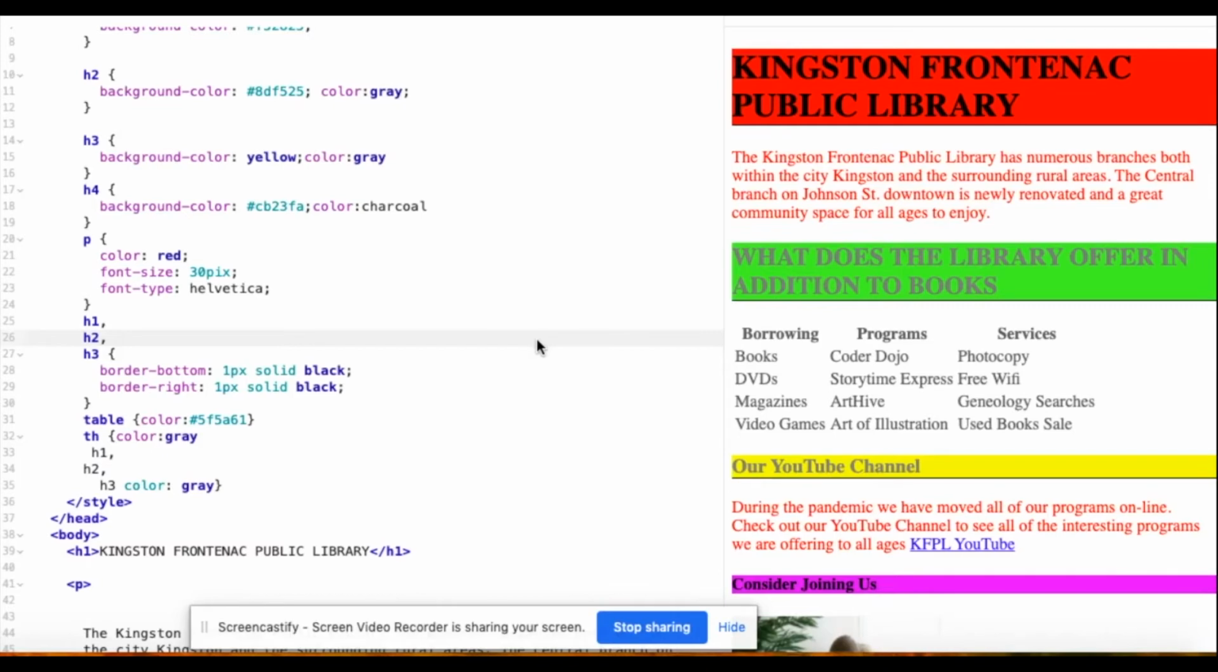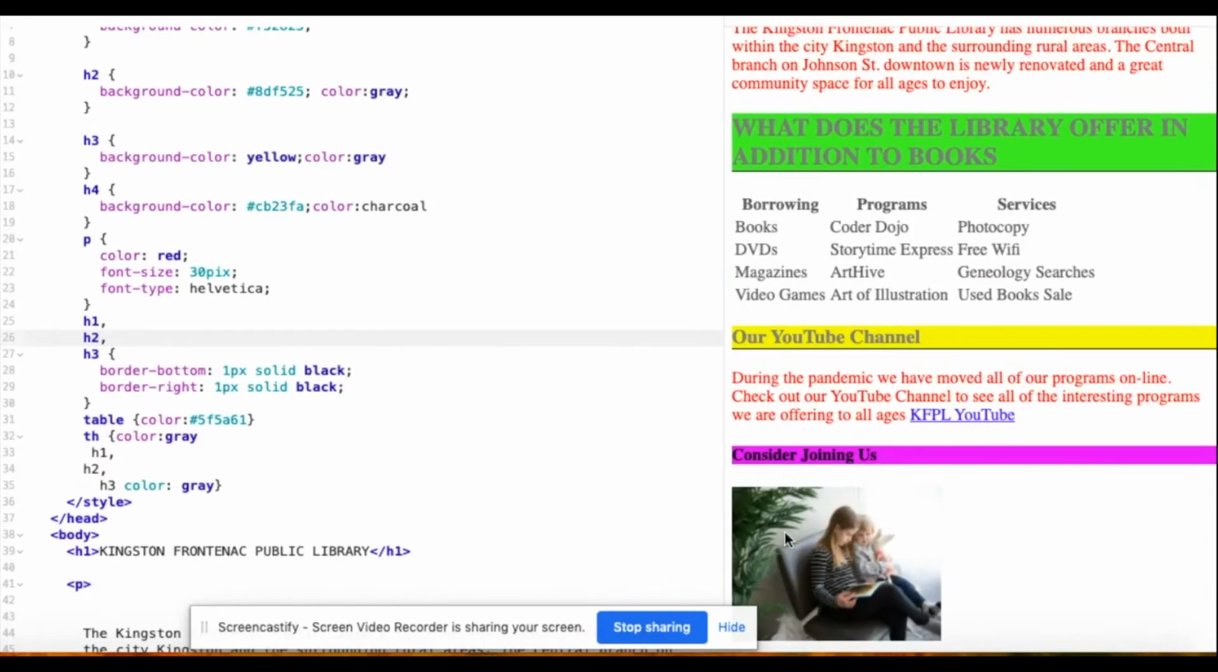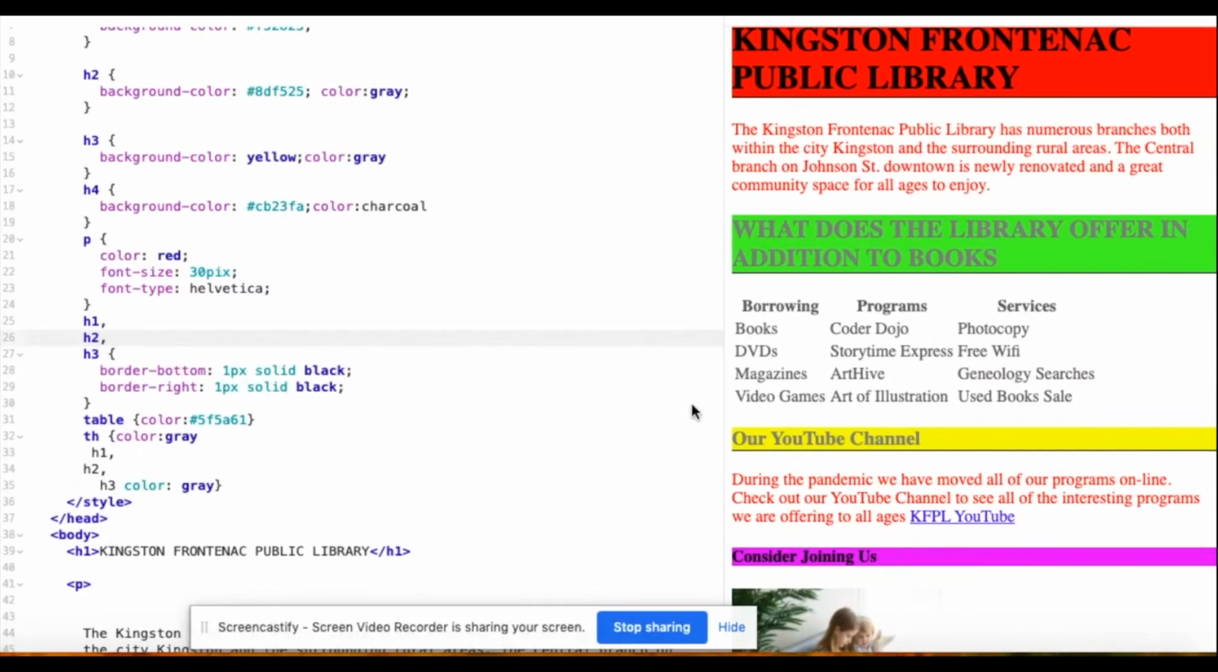I have gone in and changed our paragraph font color to red in order to make a point about what we're going to learn next. You can see in the style section we've got P, color red, and therefore each paragraph, and we only have 2, follow the same rule and have the color red.